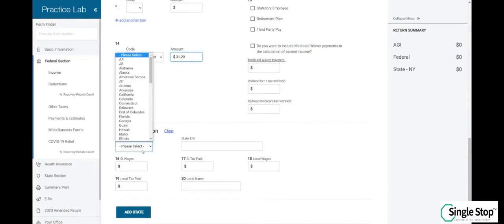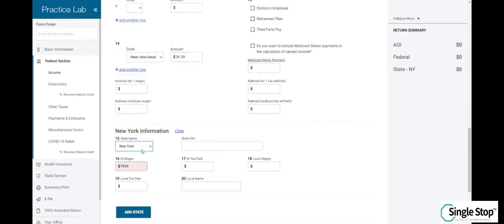Scroll down to the state information. State is New York. The EIN oftentimes will populate with the state wages. Fill in box 17 and 18 as well as box 19.